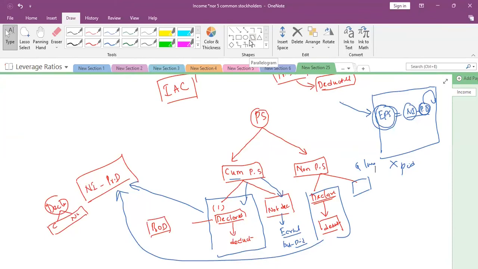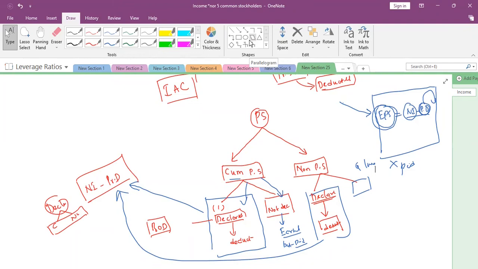What I thought, preference means giving first preference regardless of cumulative or non-cumulative. We are not paying dividend to the equity shareholder here. We are calculating EPS. In case of non-declaration, we are not paying dividend. Okay, understood. It means we are also not paying dividends to equity shareholders, so we are not paying dividend to preference shares. Correct. We are just calculating.